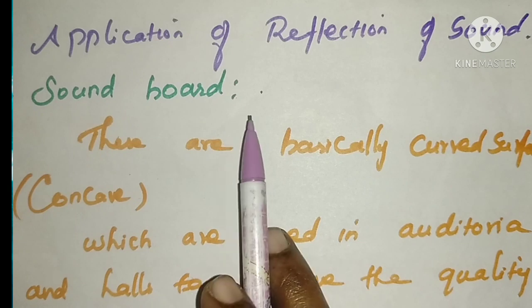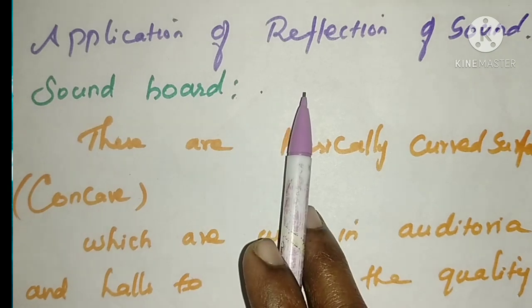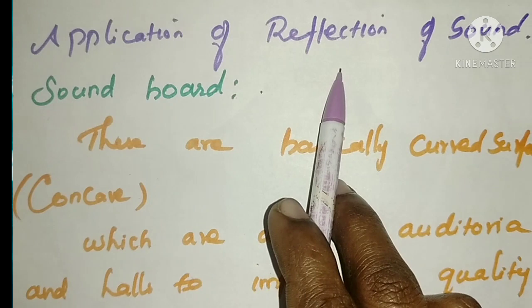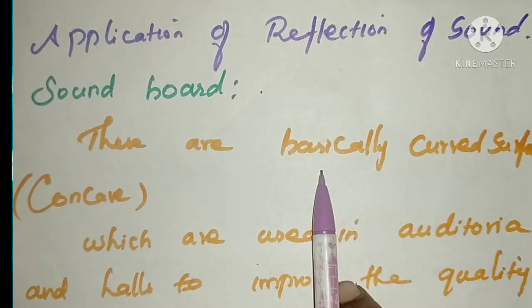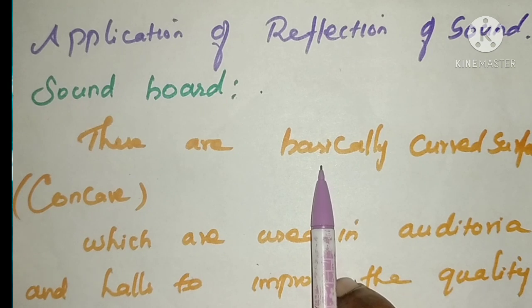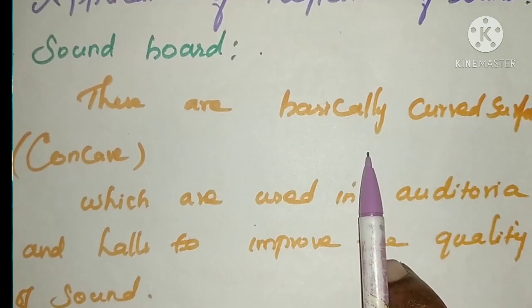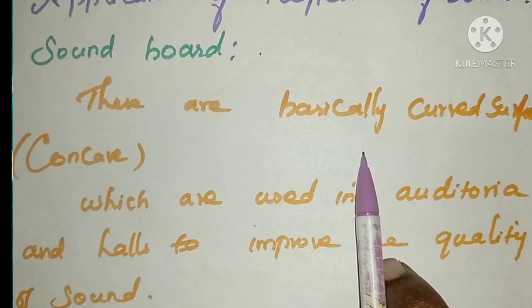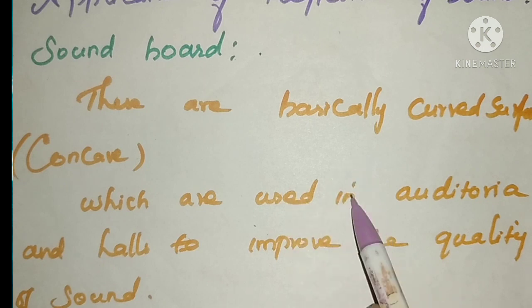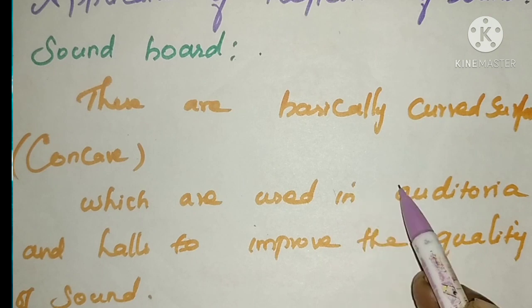Next we are going to learn applications of reflection of sound. What are the applications of reflection of sound? The first application is the soundboard. You all know what a soundboard is. These are basically curved or concave surfaces. If sound is incident on a concave surface, what will happen? It will converge at one particular point.